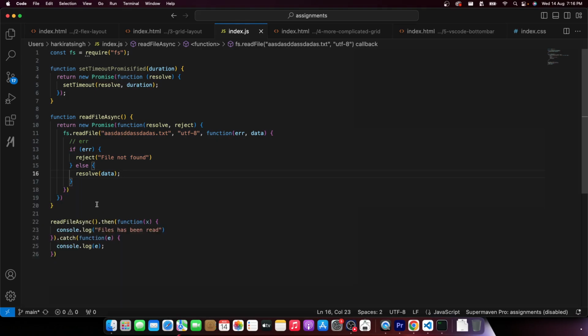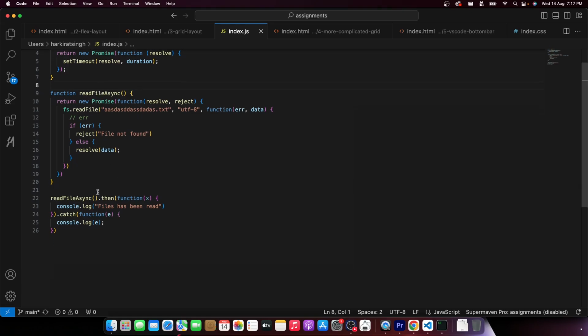So now if I run this, it says file not found. Again, if you don't want to understand how to write a promise right now, it is fine. You should understand how to use it. These four lines you should understand. This part, if you don't understand right now, it is fine. How to define your own promise is hard and will take some time and digestion. So don't worry about this, but make sure you understand this.